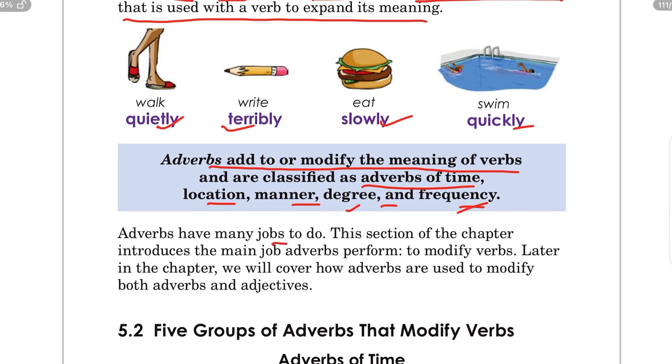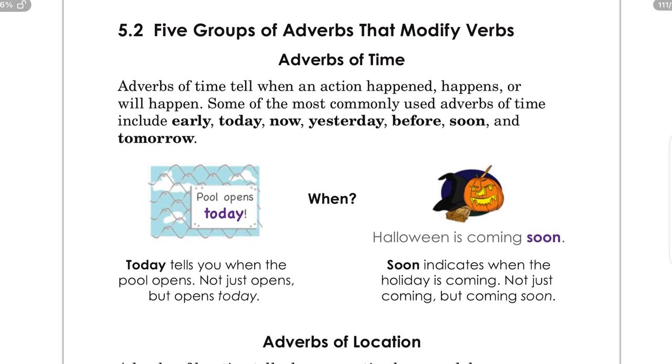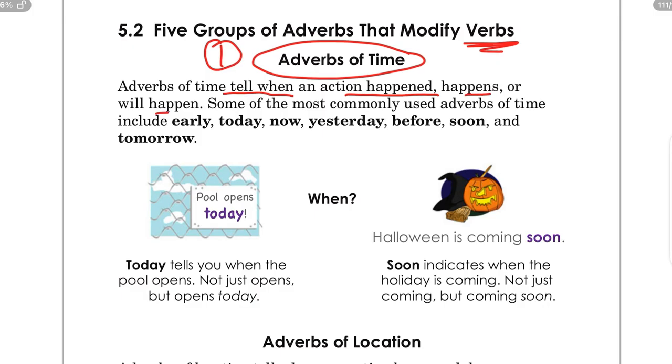Adverbs have many functions. In this section of this video, we will be seeing what the functions of adverbs are. So there are 5 groups of adverbs that modify the verbs. The very first one is adverbs of time. So what is adverbs of time? Adverbs of time tell us when an action happens, or will happen.